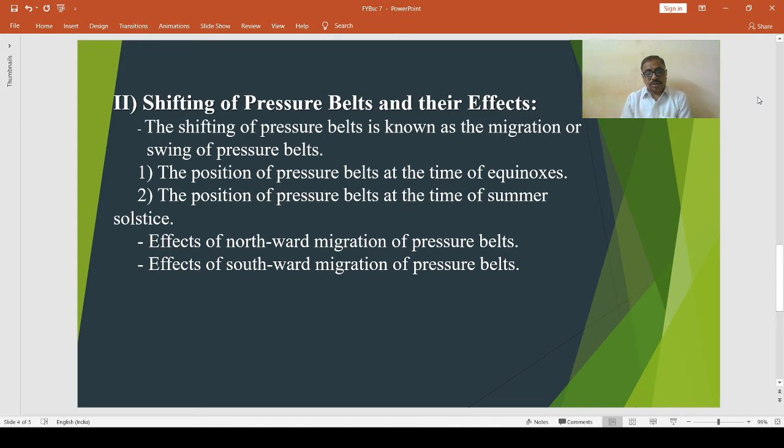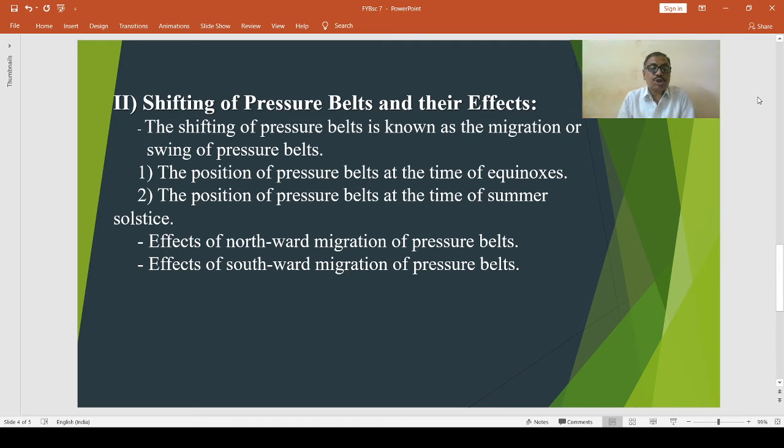The position of the equatorial pressure belt is such that it lies between 5 degrees north and south latitudes. Then the position of the subtropical high pressure belt is such that these belts lie between 25 degree and 35 degree latitudes in both hemispheres.